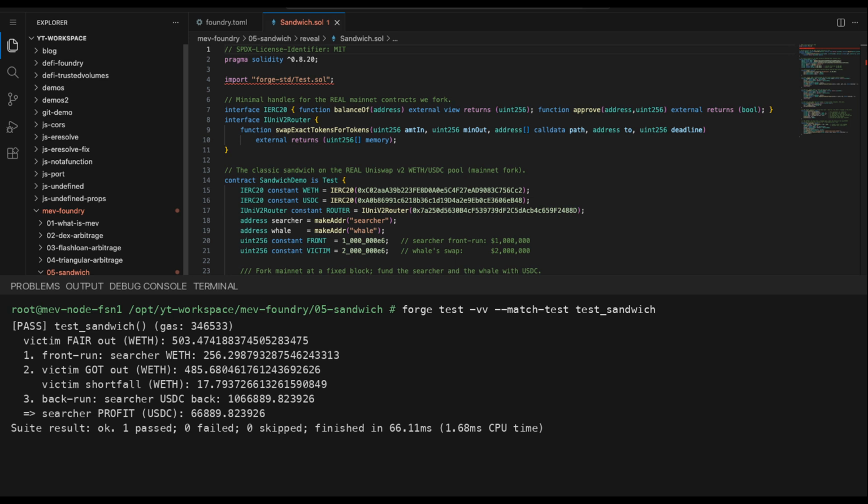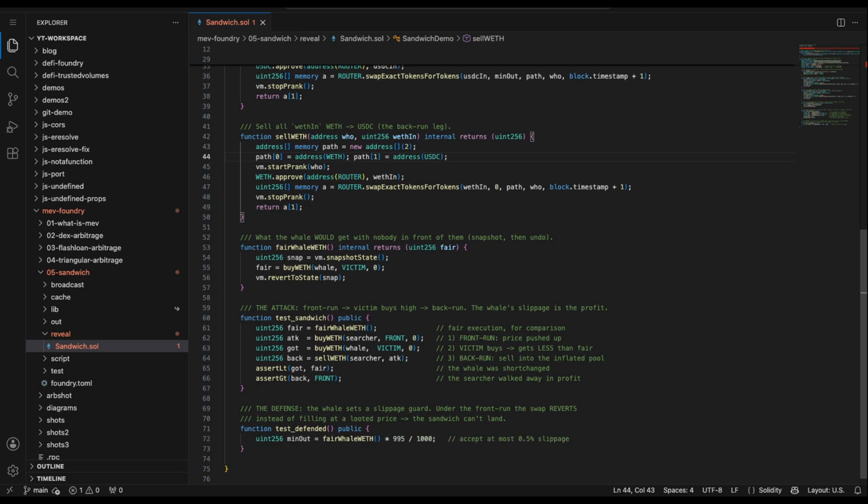into slippage. The searcher sells their WETH back and gets 1.06 million USDC out, profit $66,889. That's 98% of the whale's shortfall, moved straight into the searcher's wallet. Green means the sandwich worked exactly as designed.